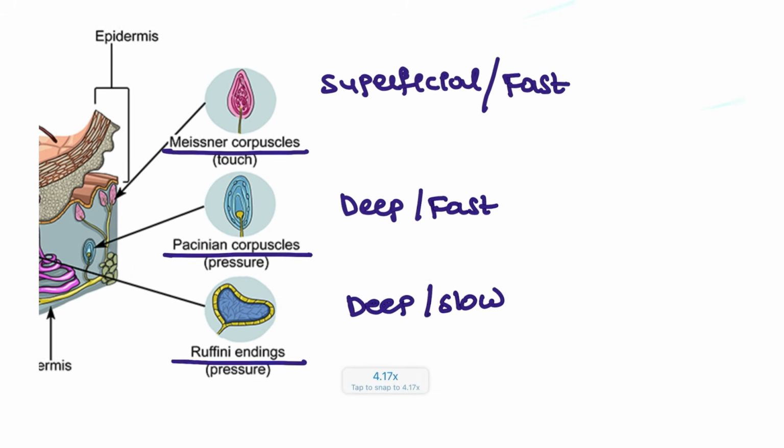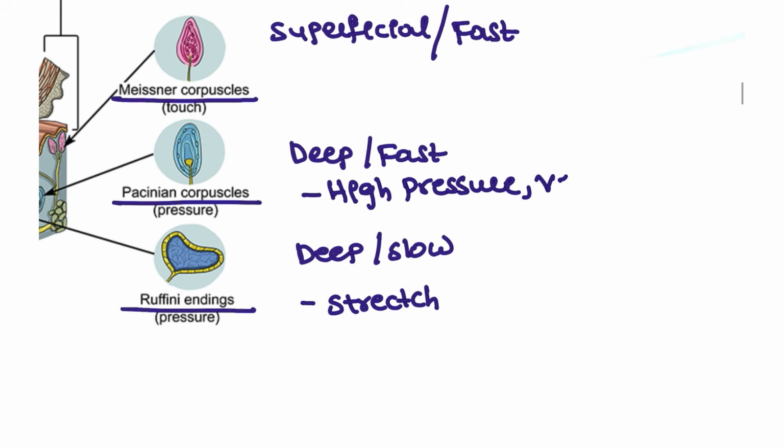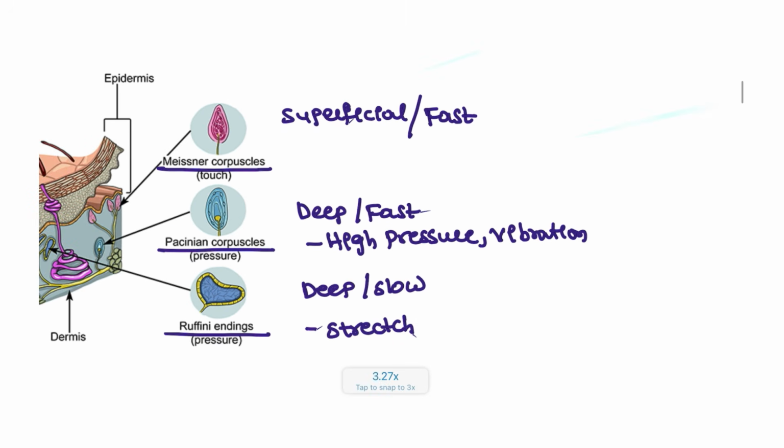What about the examples? What are they examples of? Ruffini endings are for stretch. Pacinian corpuscle is for high vibration and high pressure. And the superficial, fast one, the Meissner corpuscle, is for light touch.